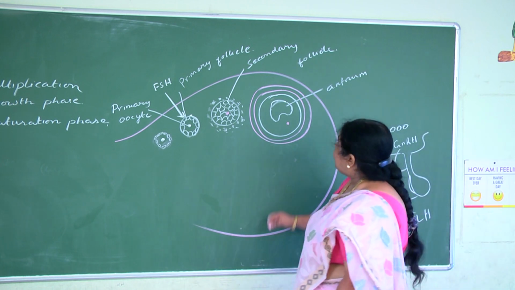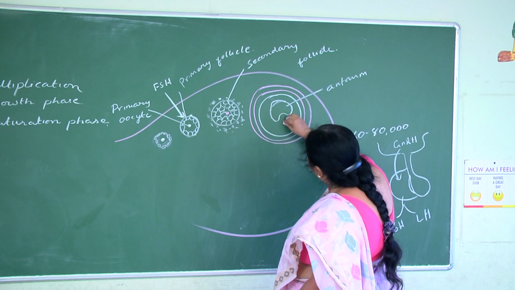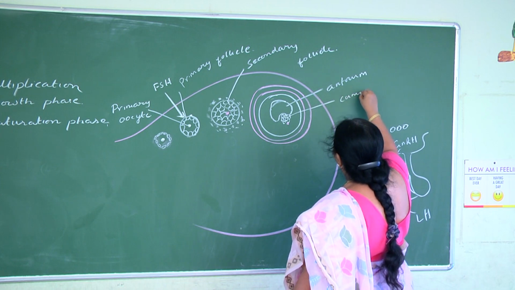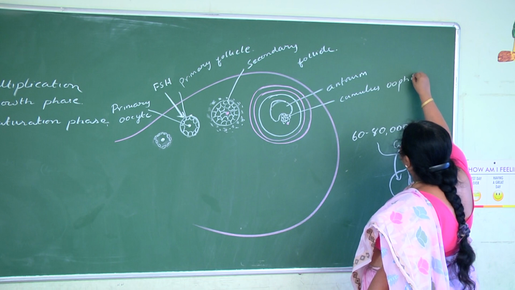Now the follicular cells near the primary oocyte are called cumulus oophoricus.